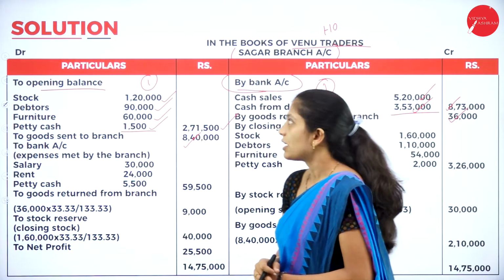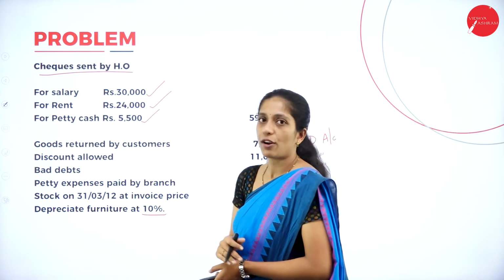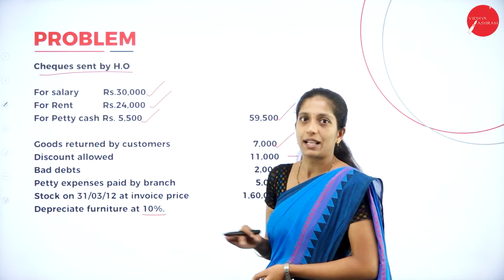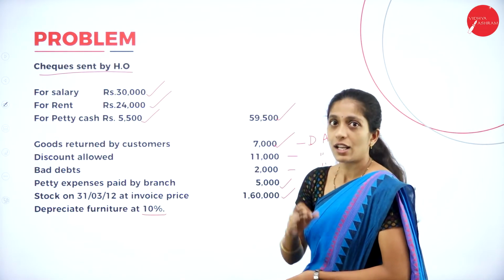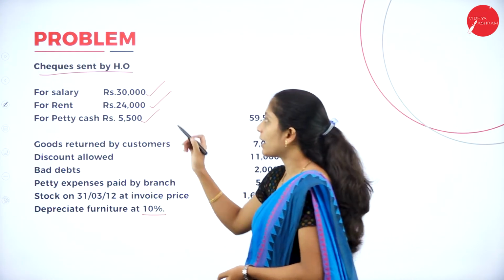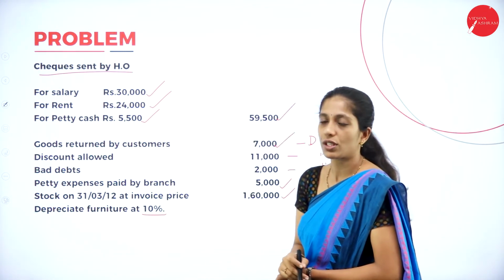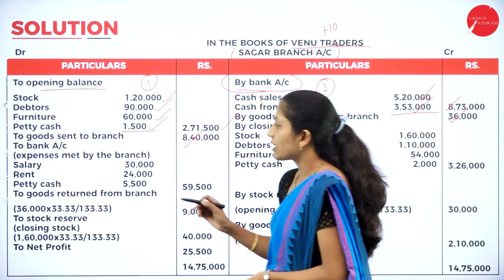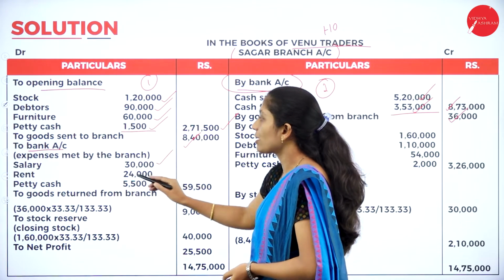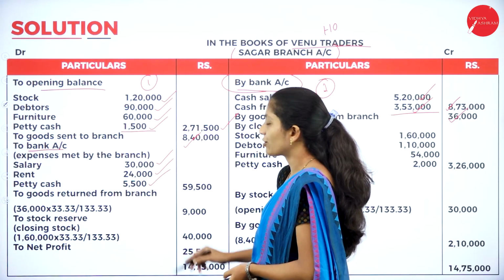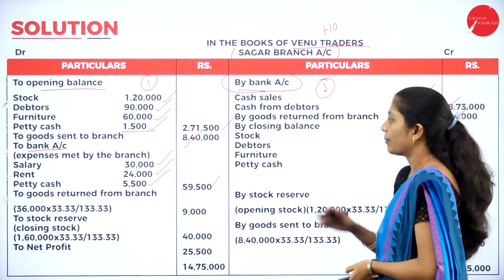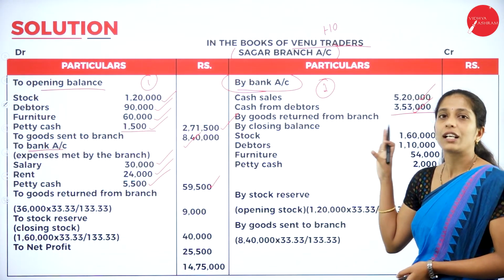Next, see whether any expenses are met by the branch and the amount is given by the head office. So here the cheque sent by head office in order to incur the expenses. So these are the expenses which are met by the branch. How to record? That is to bank account. So record all the expenses. Salary 30,000, rent 24,000, petty cash 5,500. So how to write? To bank account, expenses met by the branch: salary 30,000, rent 24,000, petty cash 5,500. So the total is 59,500.